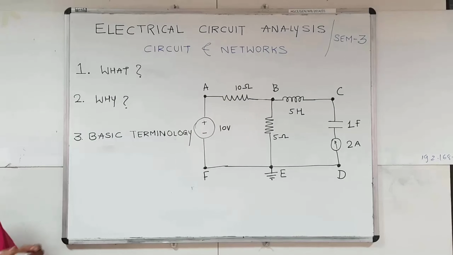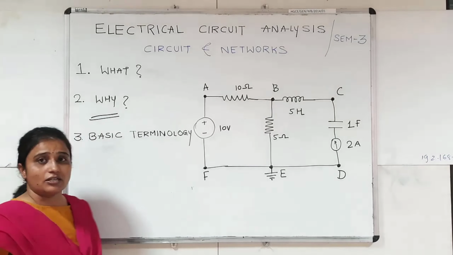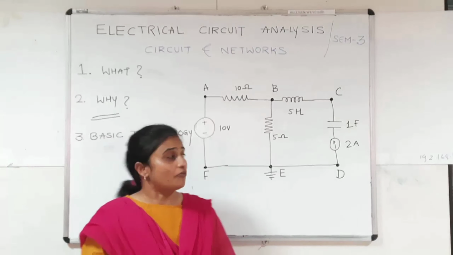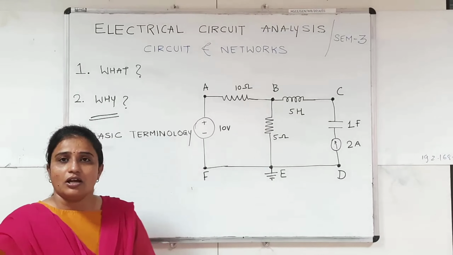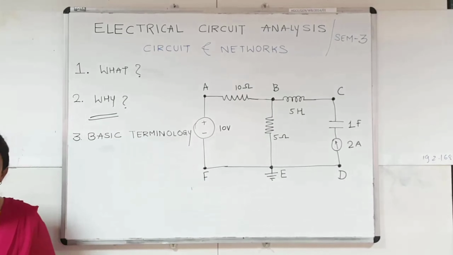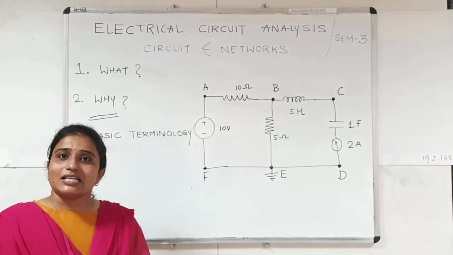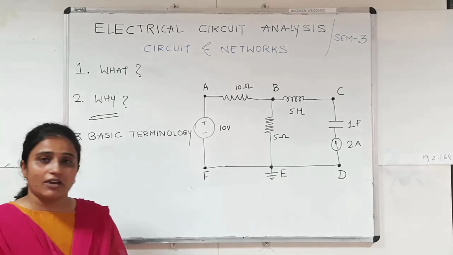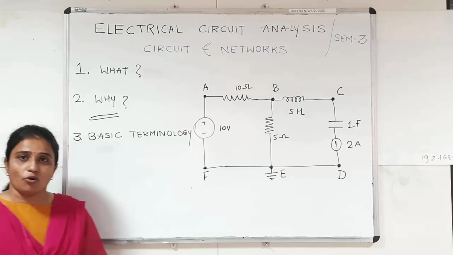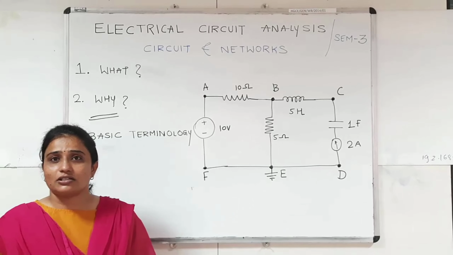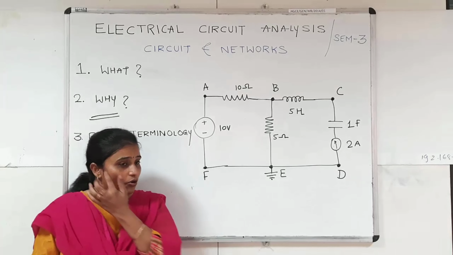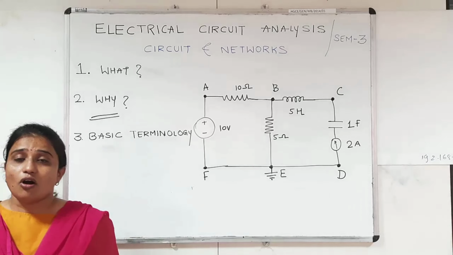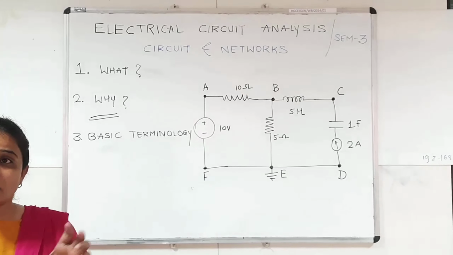Now next question is, why do we learn this subject and what is the application of this subject in our daily life? As we know, in our daily life we always use various electrical and electronic components at our home like AC, refrigerator, mobile phone, charger, Bluetooth, hands-free. All these devices have a circuit inside.